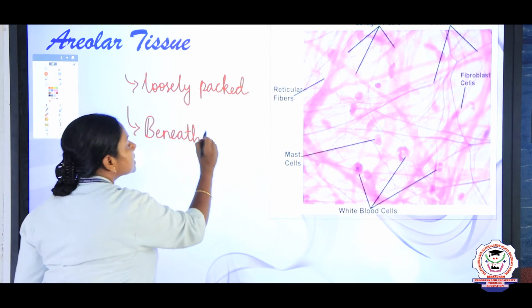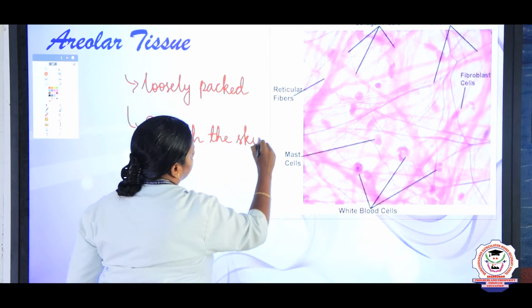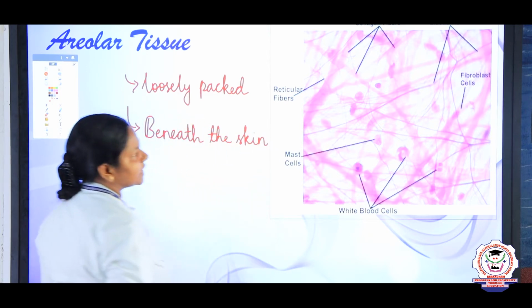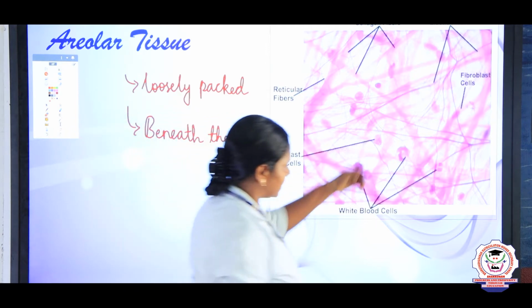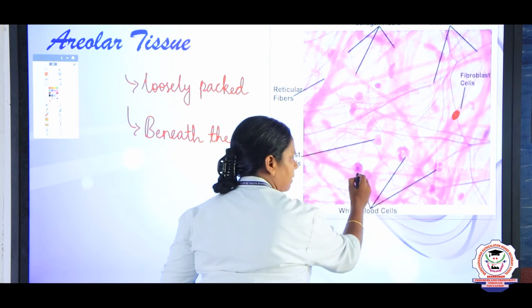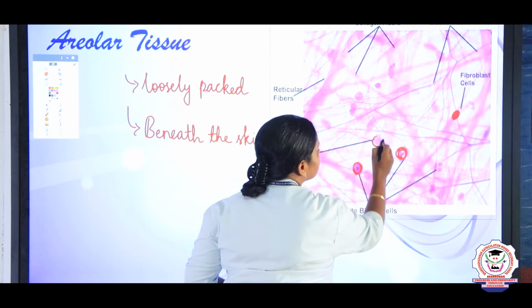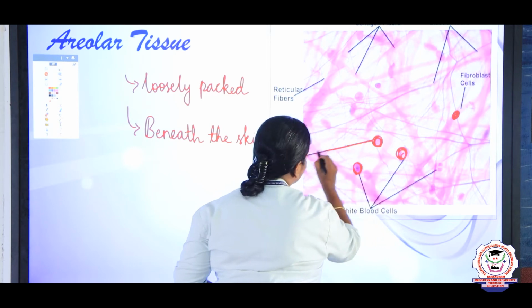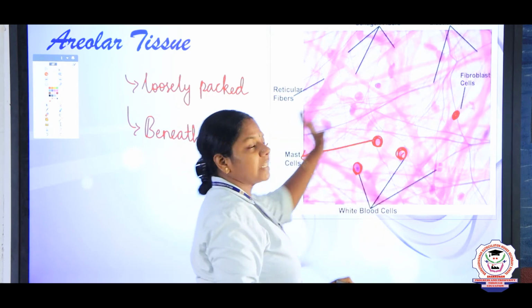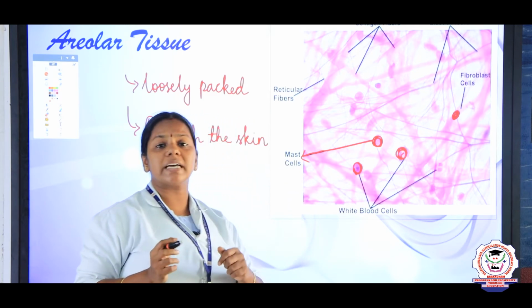Beneath the skin. It consists of fibroblast cells, then the macrophages and the mast cells, and apart from this many fibers are present.